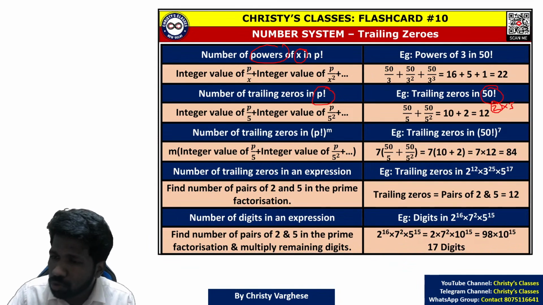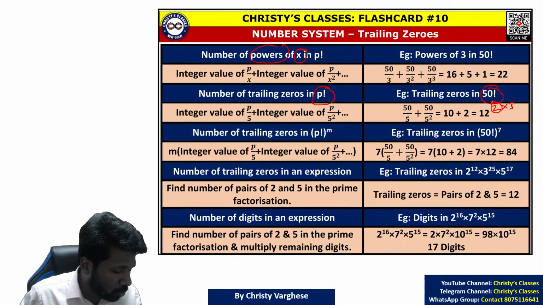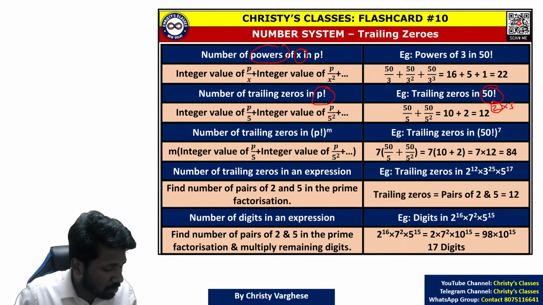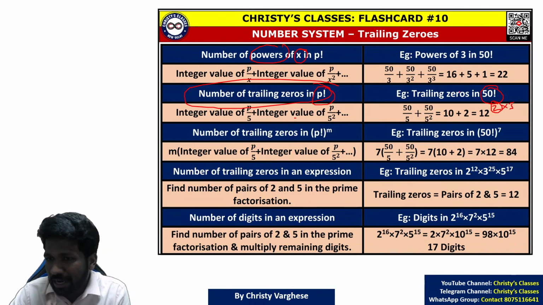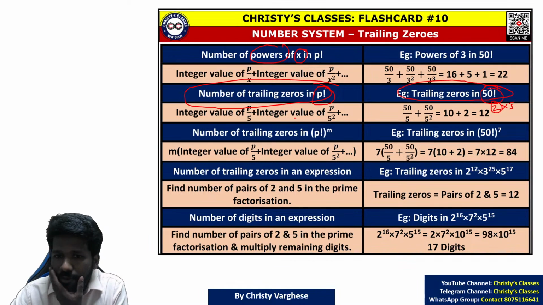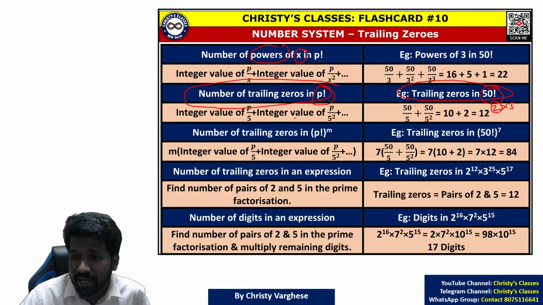But the number of 2's will be much more than the number of 5's in a factorial. You should keep that in mind, or if you write a few numbers, you will understand that. That is why it is enough to find the number of 5's in the factorial to find the trailing zeros. If it is a factorial, please keep this in mind.